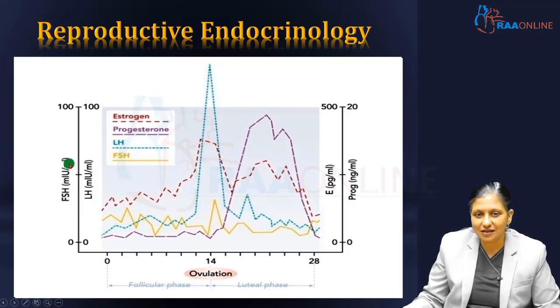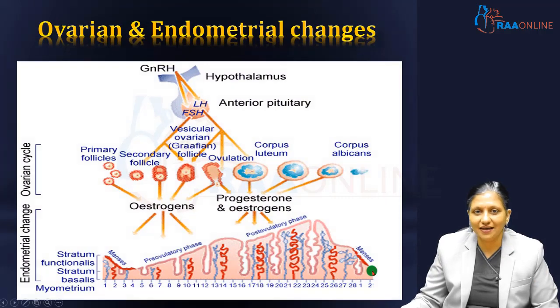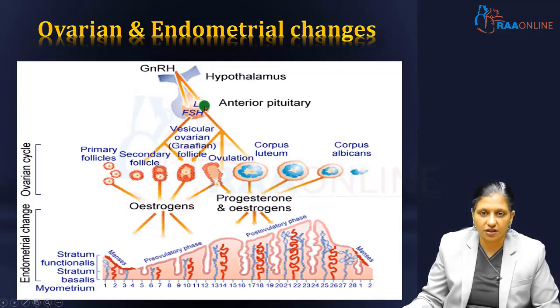So there is a mid-cycle FSH surge, and this goes to around 10 to 20 milli international units per ml, whereas the LH surge, which happens in the mid of the cycle, goes to around 150 milli international units per ml. Now we also have to understand that GnRH is released from the hypothalamus, which acts upon the pituitary. The pituitary has FSH secretion in the first half, LH secretion in the second half.